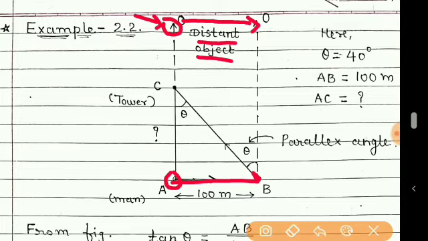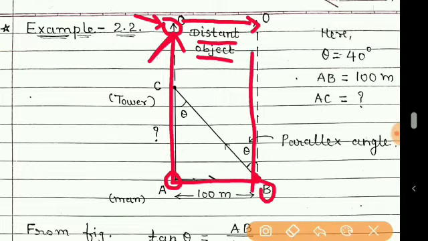Earlier also, if you are observing the moon in this direction, then after moving to point B, the moon is in the same direction. The angle of observation of this moon will not change. So a distant object concept is used here.